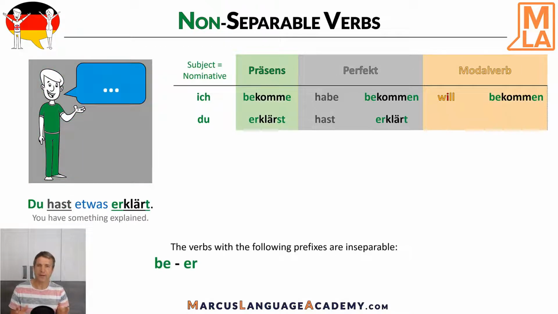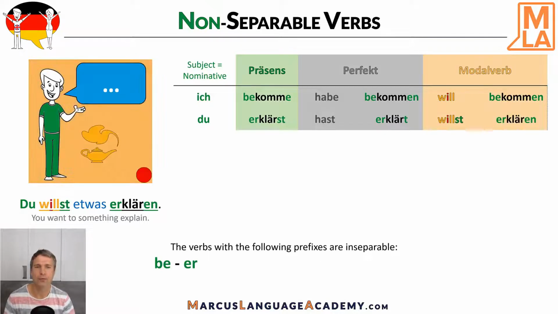The perfect reads as follows. Du hast erklärt. Du hast etwas erklärt. Literally, you have something explained. And again, no prefix ge. And here our modal verb. Du willst erklären. Du willst etwas erklären. You want to something explain.